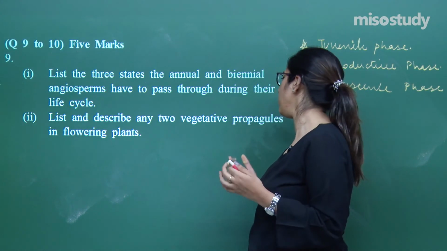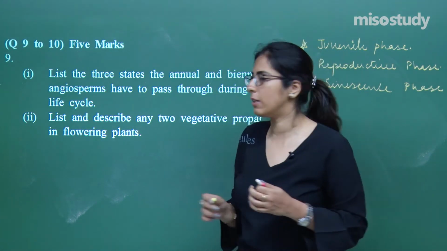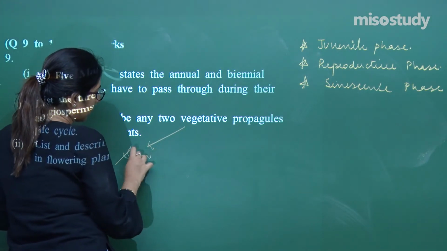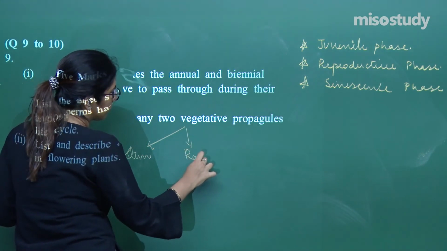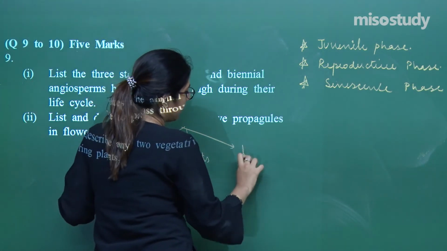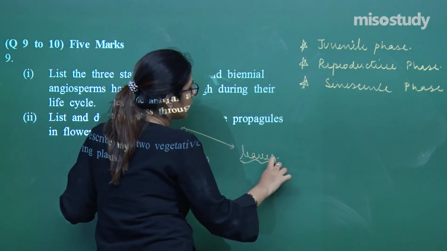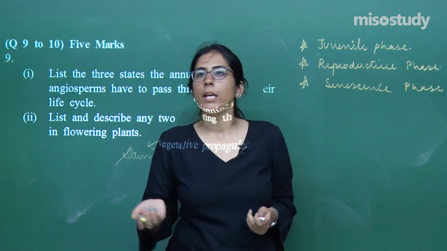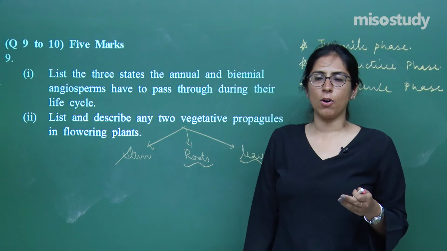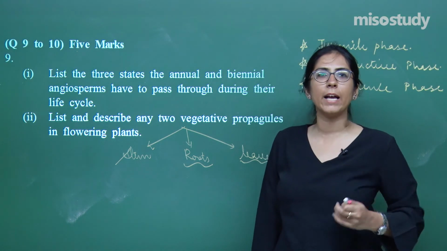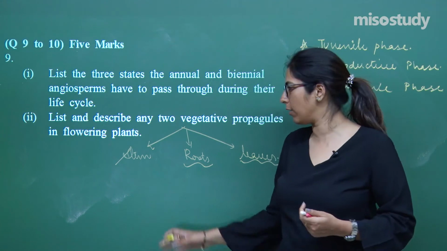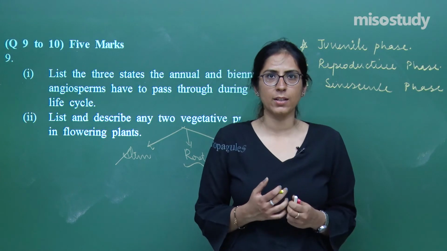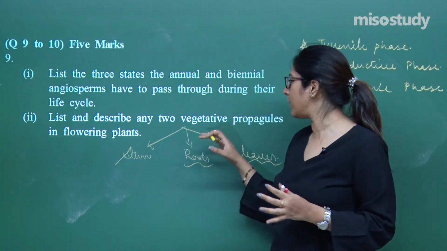List and describe any 2 vegetative propagules in flowering plants. So these vegetative propagules can be stems, roots, or leaves. Any two of them you can explain. For example, if you are explaining roots, you can give an example of a sweet potato. In case of stems, you can give the example of rhizomes. For example, the eyes on the tubers and bulbs are a very good example of it. For leaves, you can take an example like Bryophyllum, the Begonia leaves. So all of these act as vegetative propagules.